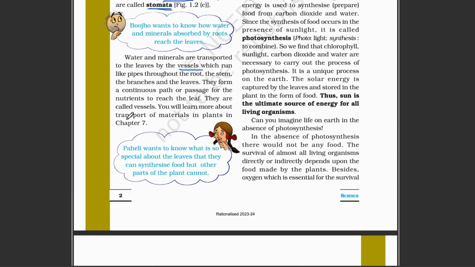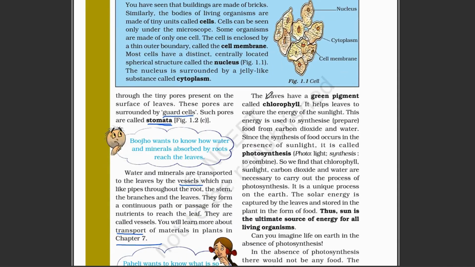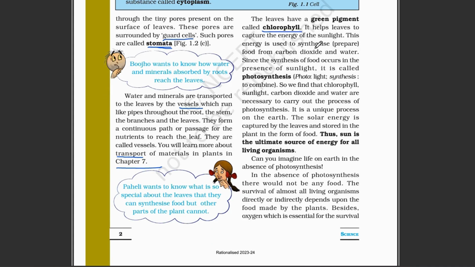And we learn in class, in chapter 7, how they transport and conduct these processes. Now we learn about chlorophyll. Chlorophyll is the green pigment which helps it capture sunlight from the sun. Chlorophyll is the pigment which absorbs sunlight, and it is used to prepare the food with the help of sunlight.